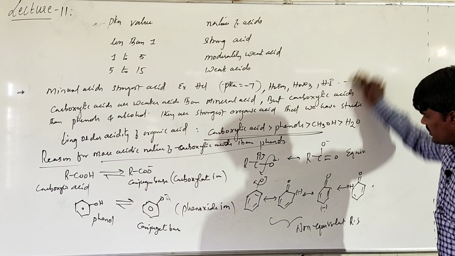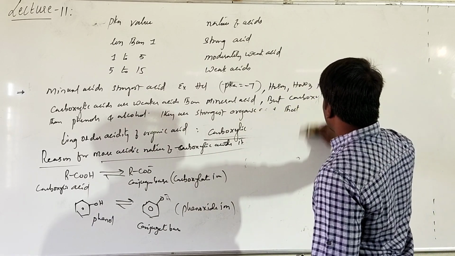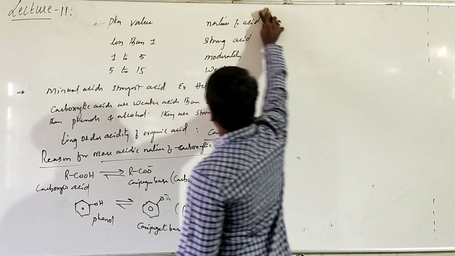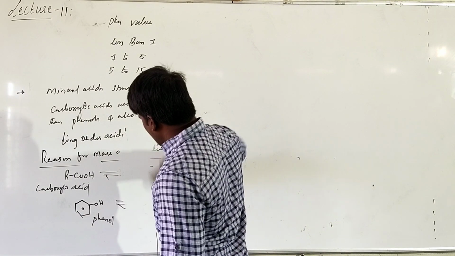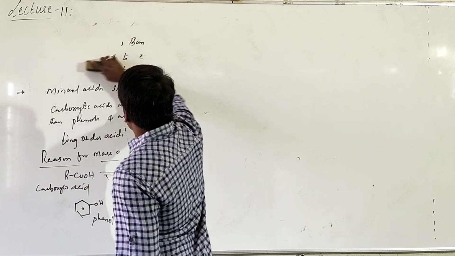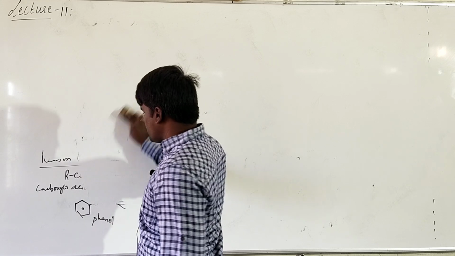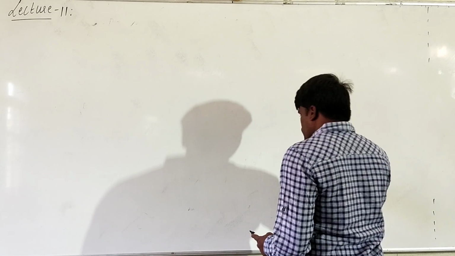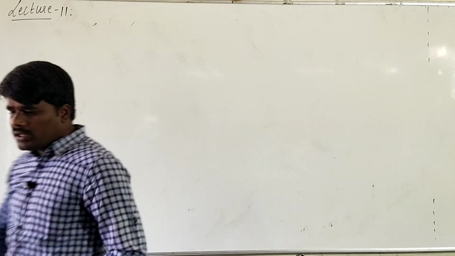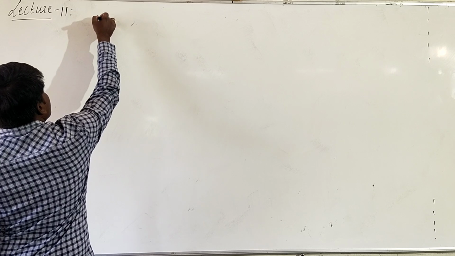This reason is important, which can be asked in the board examination also as a 2 marks question: write the reasons why carboxylic acids are more acidic than the phenols. What are the reasons? In carboxylic acid, the conjugate base, that is the carboxylate ion, is stabilized by 2 equivalent resonating structures, and the negative charge is present on the more electronegative oxygen only. Right? Now we will see the effect of